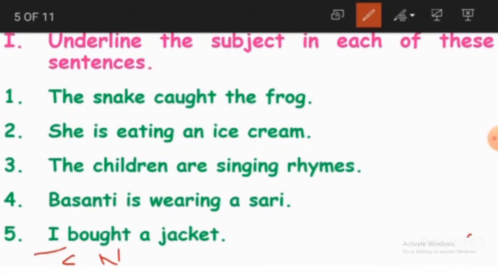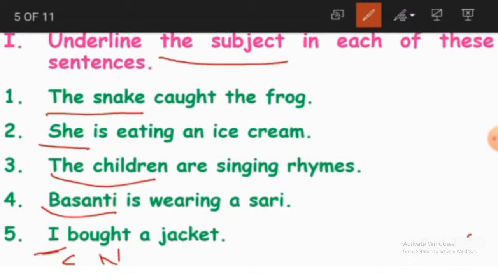So about whom we are talking becomes the subject. In these sentences we had a discussion about the snake, a girl, the children, a lady, and ourselves. So that is why all these nouns and pronouns become the subject.